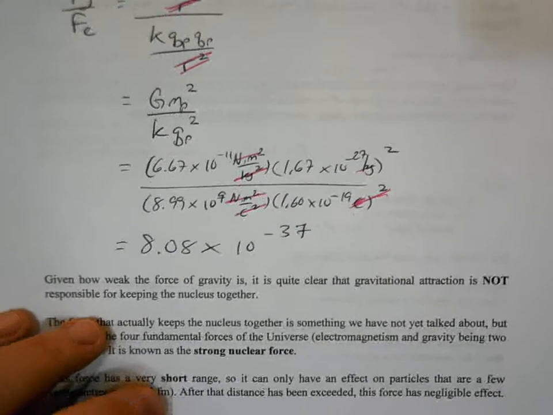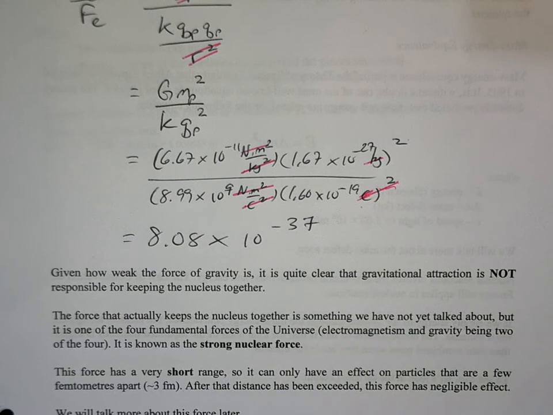That is really small. So what does this mean? Let's put this into context. What this means is that the force of gravity is approximately 38 orders of magnitude weaker than the electrostatic force. The force of gravity is going to do nothing in this case. It is so incredibly weak. So the gravitational force is not going to keep the nucleus together.